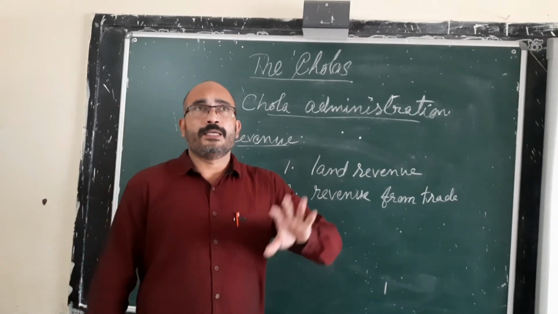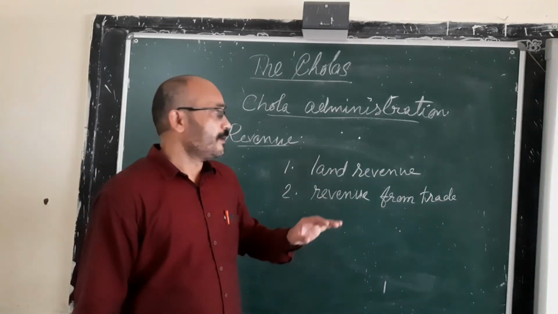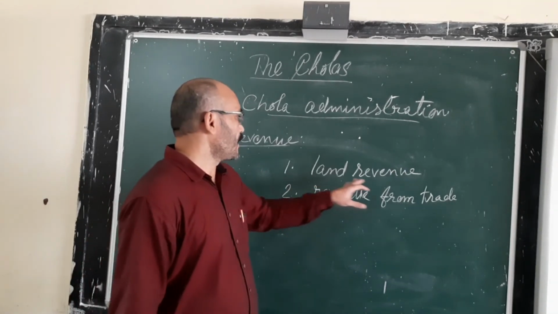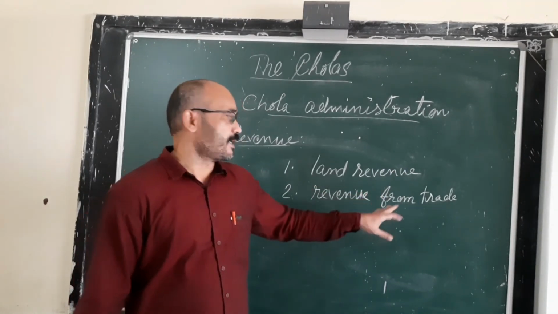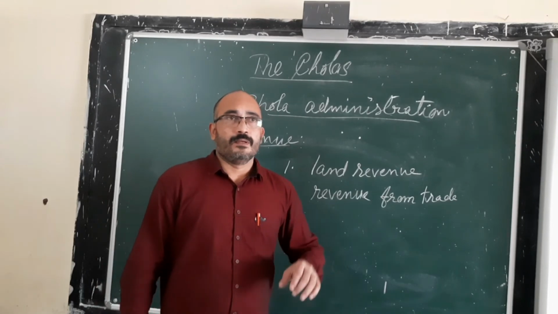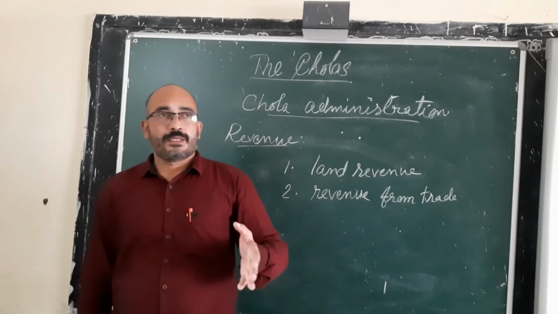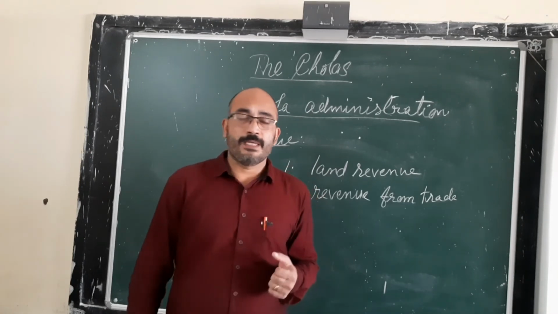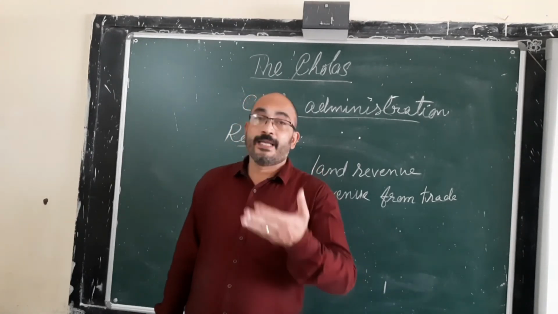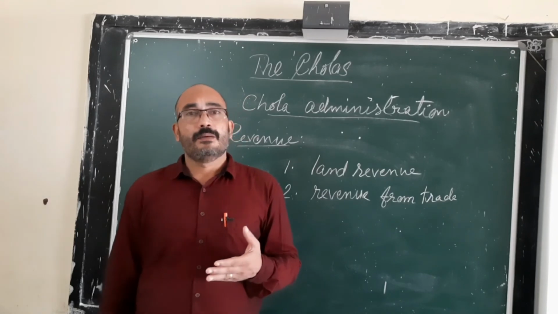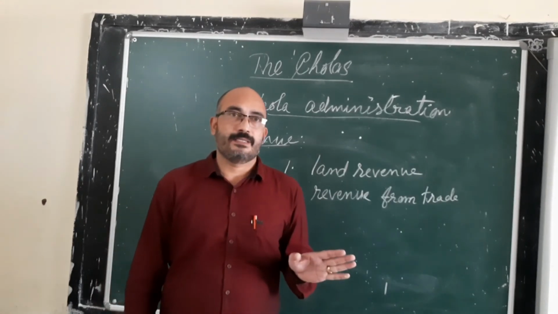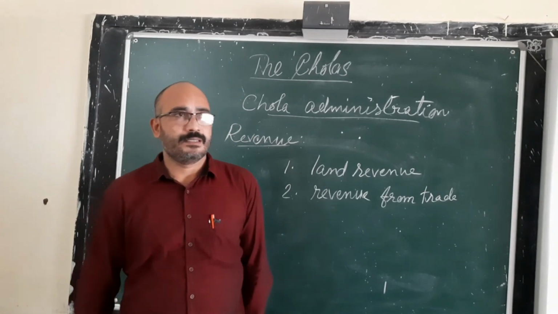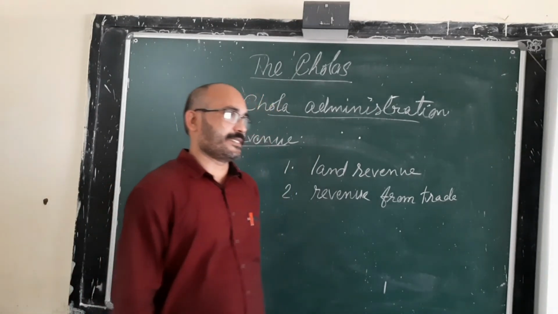Simple. The main source of income was revenue, and there were two types of revenue. One was land revenue, and the second one was revenue from trade. One part of the revenue was used for the daily expense of the royal family, and the remaining part was used for public welfare activities. To collect the revenue, there were some revenue officers. That's all about the revenue administration.